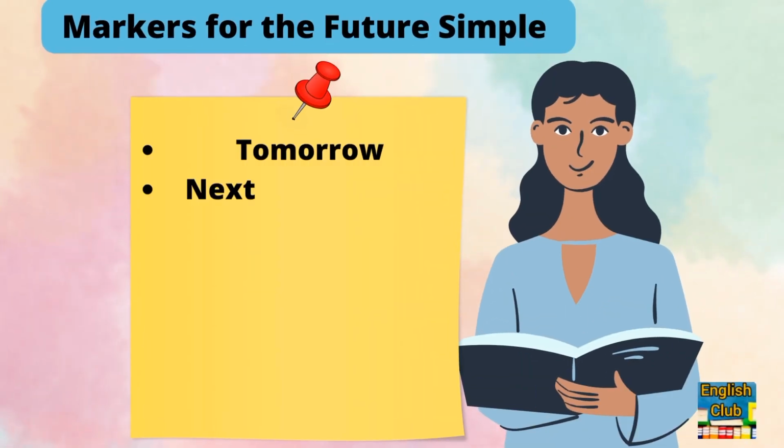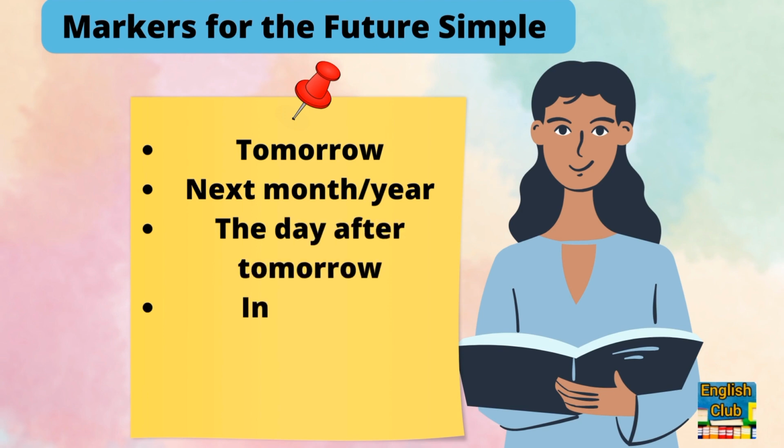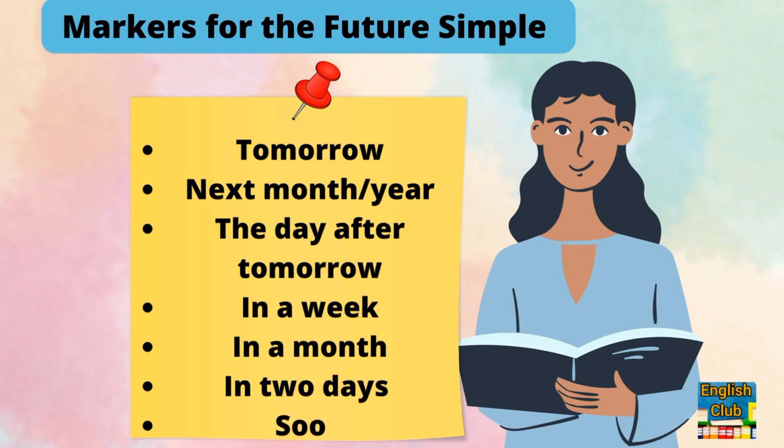Markers for the future simple: tomorrow, next month, the day after tomorrow, in a week, in a month, in 2 days, soon.